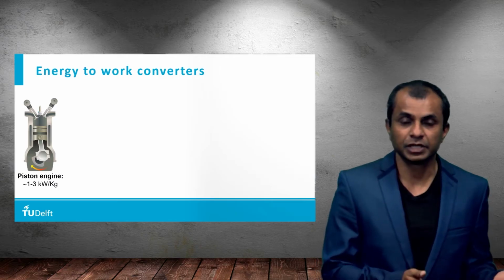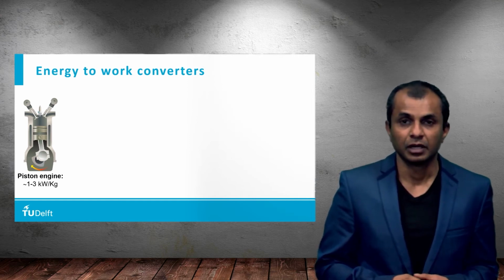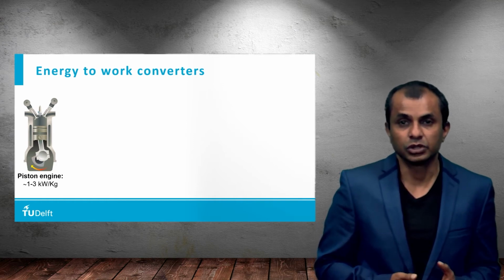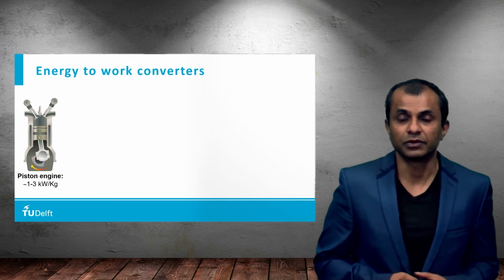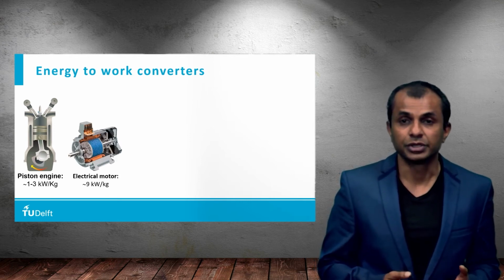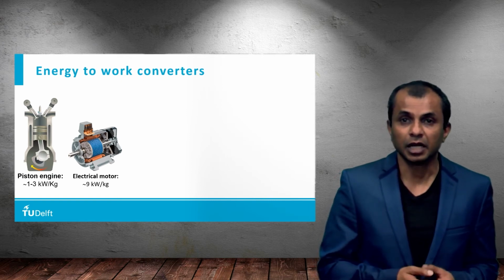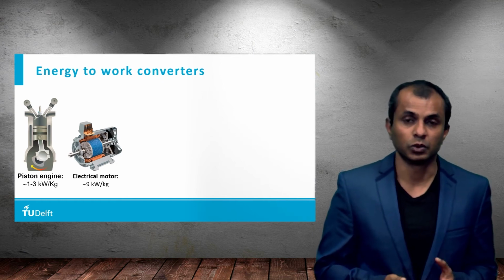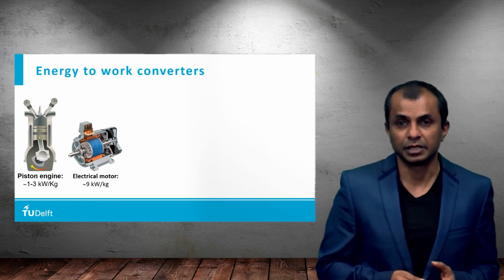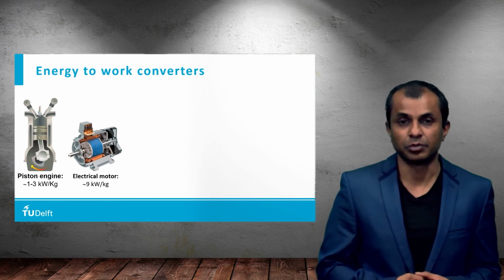Now, once we select energy sources, let's see how we can convert that energy into work. We use these engines all the time. For example, the internal combustion engine is used in many cars. Electrical motors are also used in cars, but also in other appliances, home appliances, and so on and so forth. And again, one way of classifying these different energy to work converters is by looking at their power density, which means how much power this equipment can generate per unit mass of that equipment.